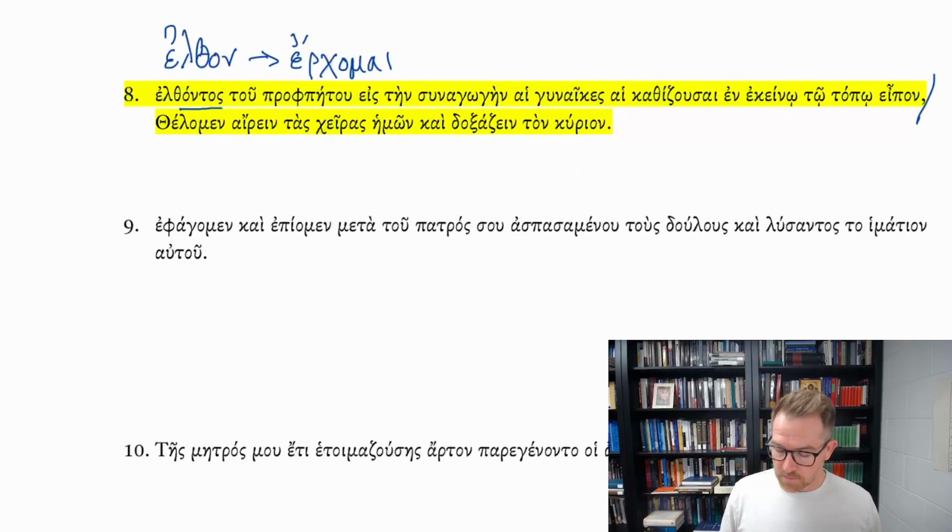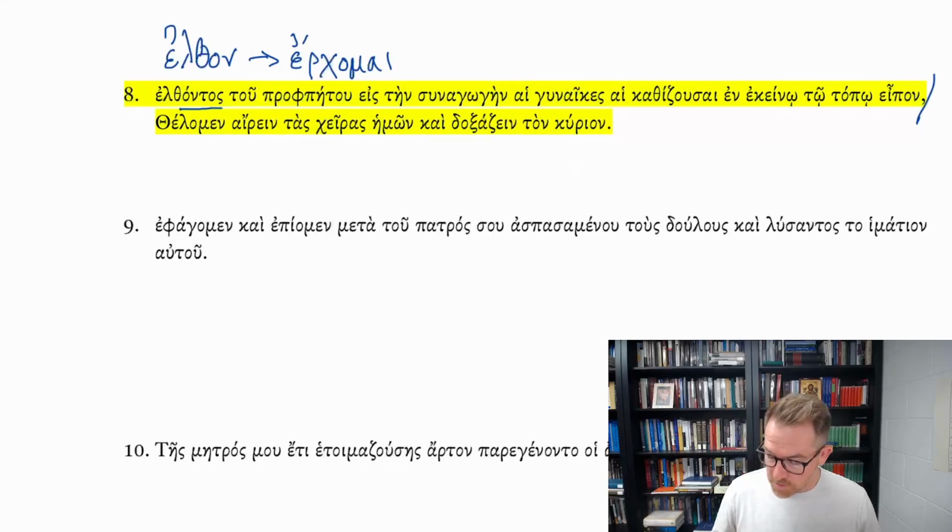So this is going to be a genitive singular masculine aorist active participle from erchomai, elthontos tou prophetou, and tou prophetou, again, you have that genitive singular definite article followed by a noun. This is a genitive absolute.